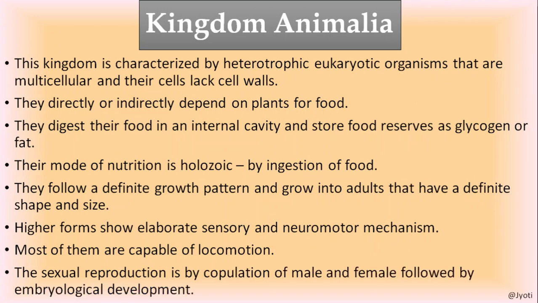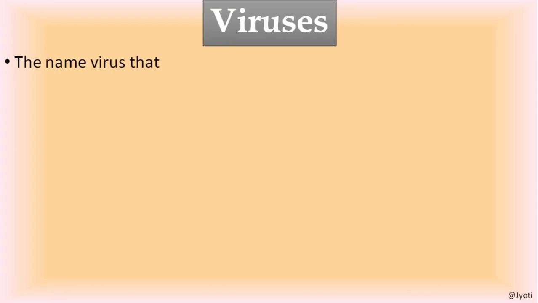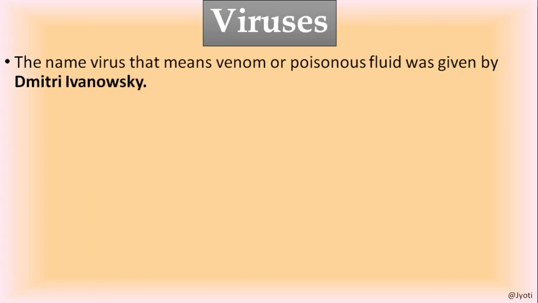Sexual reproduction takes place by copulation or mating of male and female, and then the embryo is formed. In plants also the embryo is formed in higher plants, in animals also the embryo is formed in higher animals. Okay, the next topic is viruses.